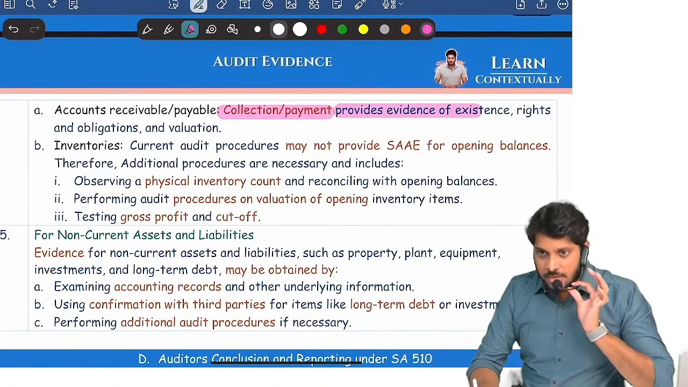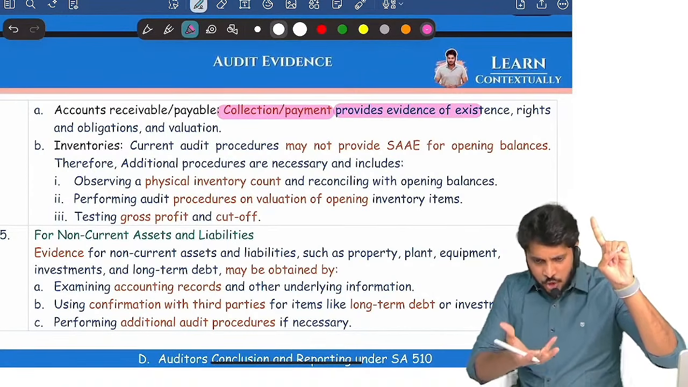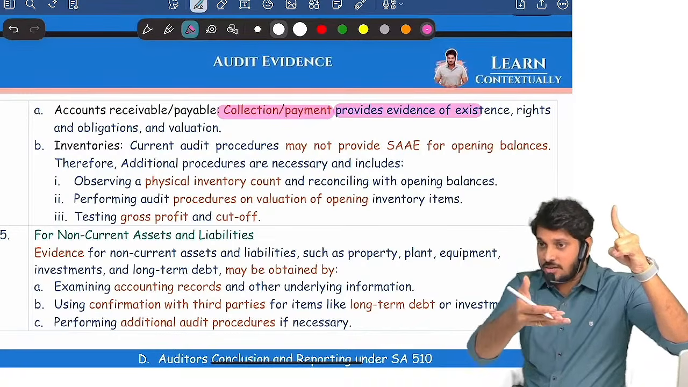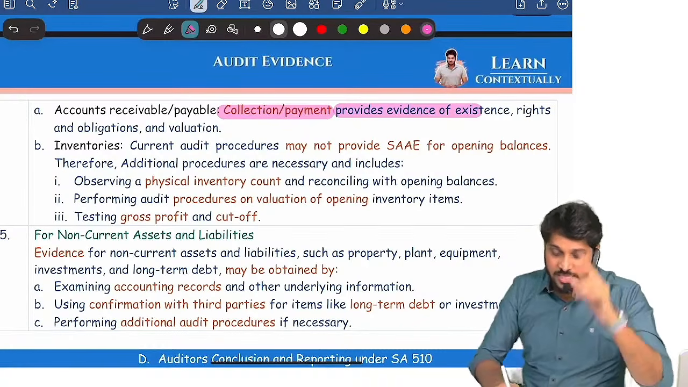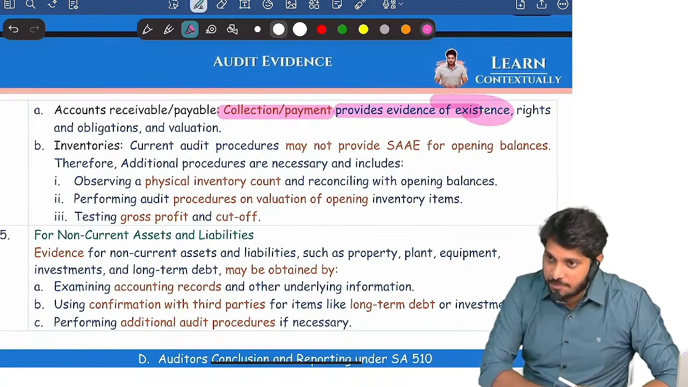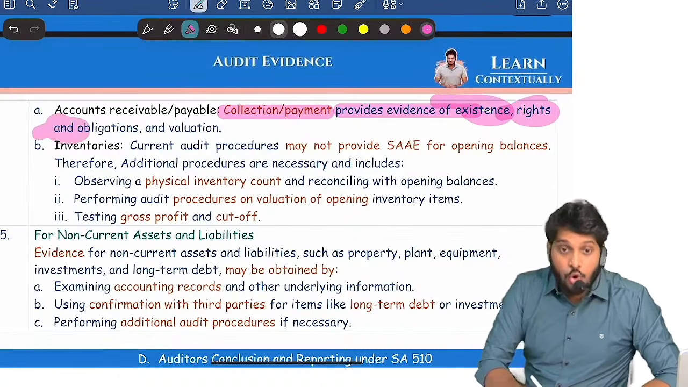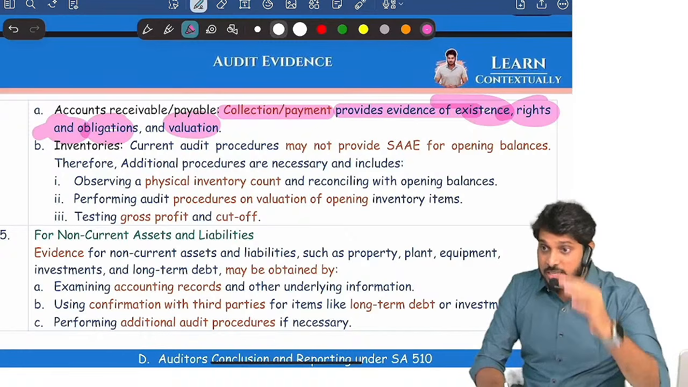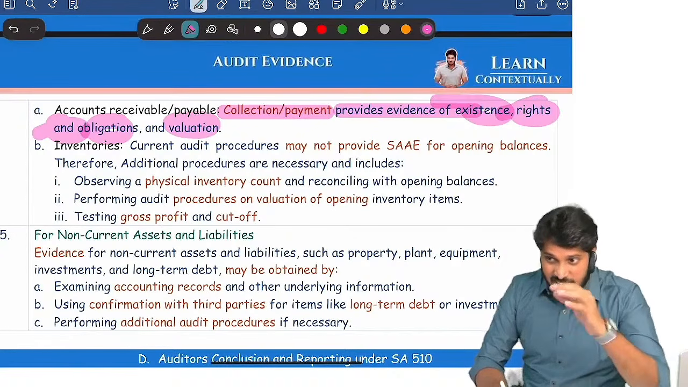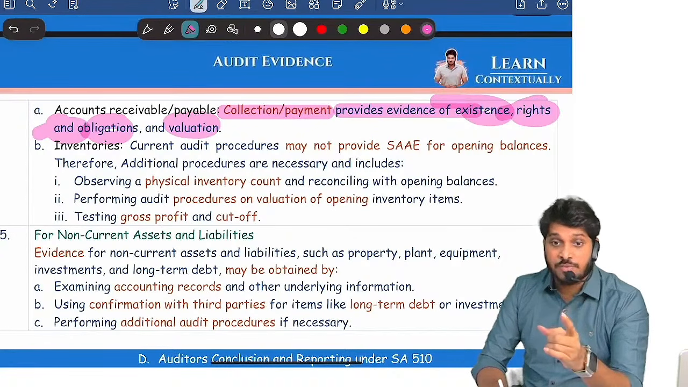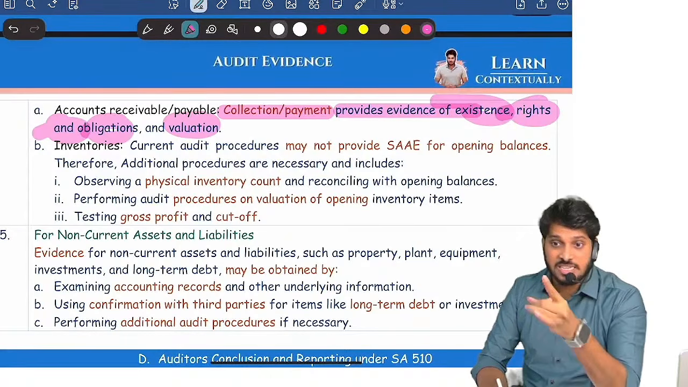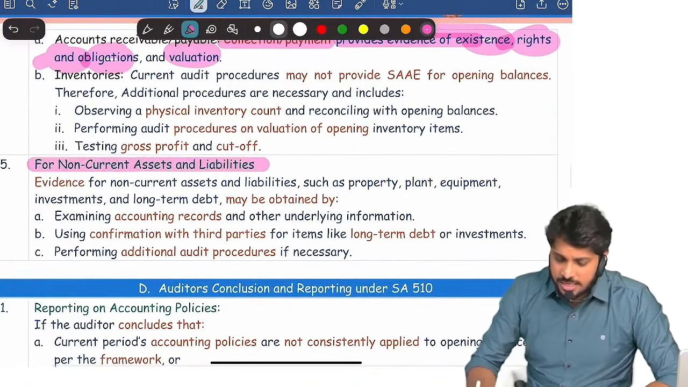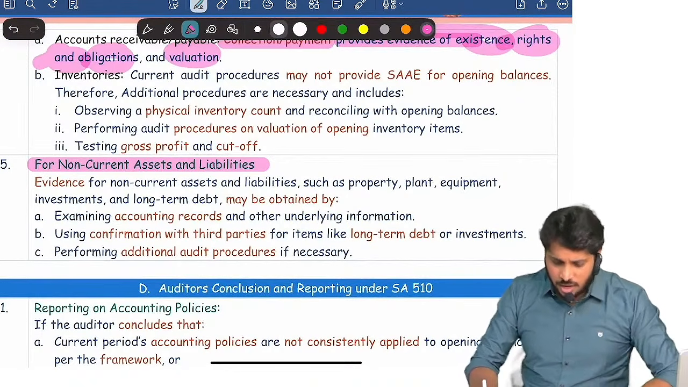In the current year, opening debtors, you collected in the current year. Opening creditors, you paid in the current year. This collection and payment provides evidence regarding existence of the debtor. You get an evidence on rights over the debtor, obligation to the vendor, and you get an evidence about valuation. So in the current year, collections and payments provide evidence for existence, rights and obligation, and value. Inventories, I'll come back.